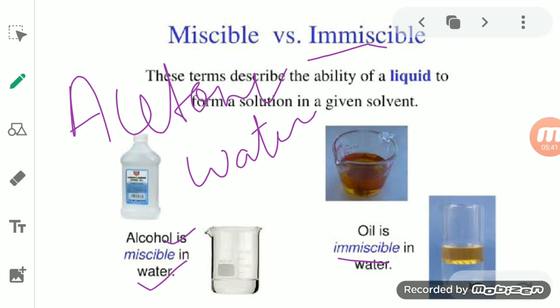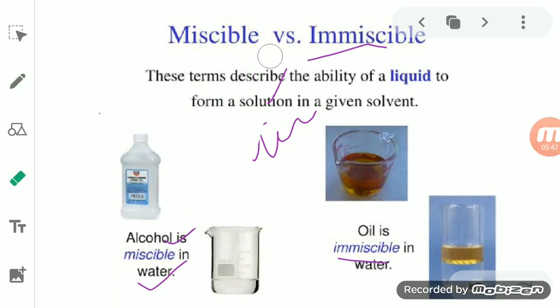Like for example, oil and water. You see, students, oil is lighter in density than water. So when you mix the oil with the water, you will find that after some time the oil, being the lighter one, will float on the surface of the water. So by looking at it, you are able to distinguish the layer of the oil from that of the water.